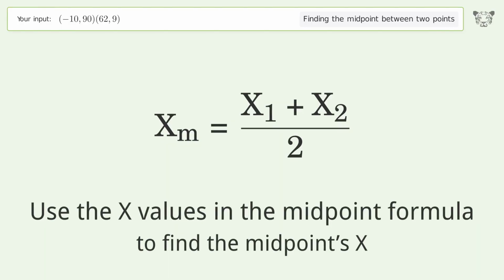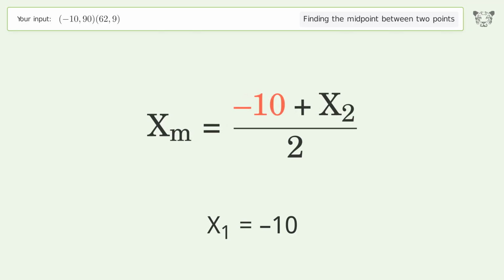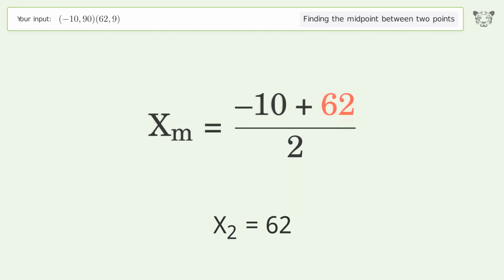Use the x values in the midpoint formula to find the midpoint's x. x1 equals -10. x2 equals 62. Simplify the arithmetic.